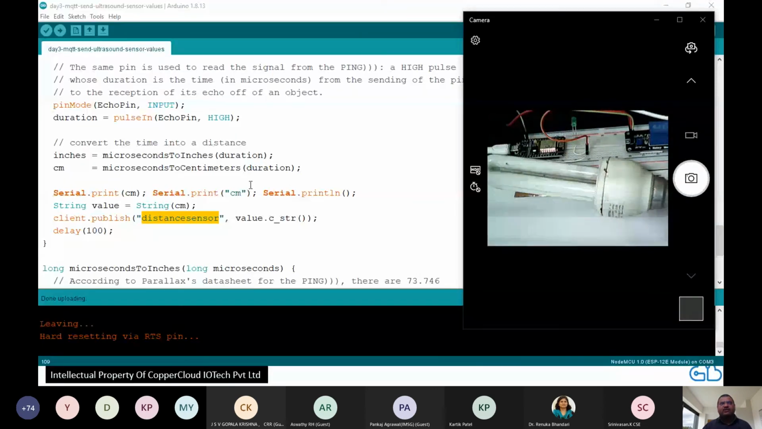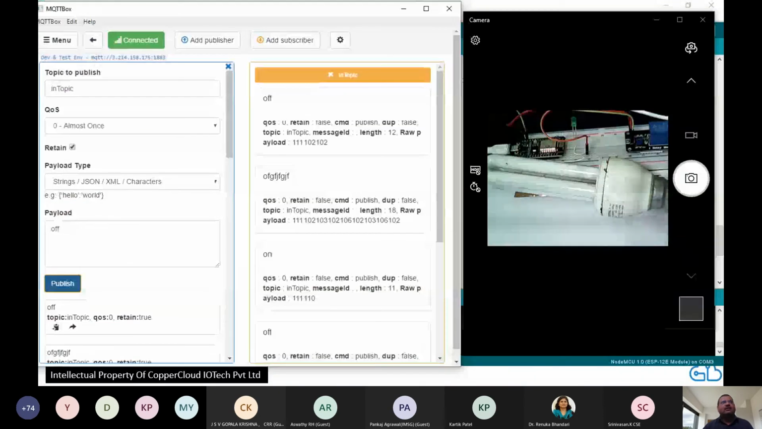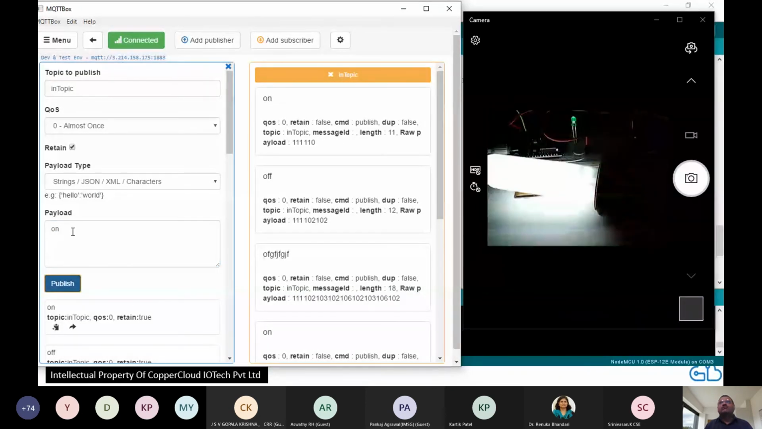No change to what I'm doing here. I'm still going to send on and off, because that's the contract. Send on. So in addition to the LED, the AC bulb has also lit up.